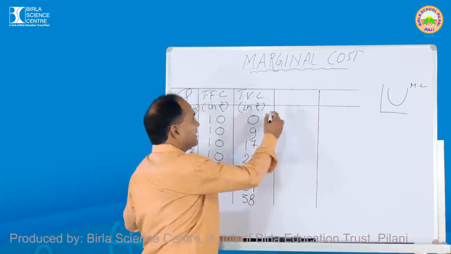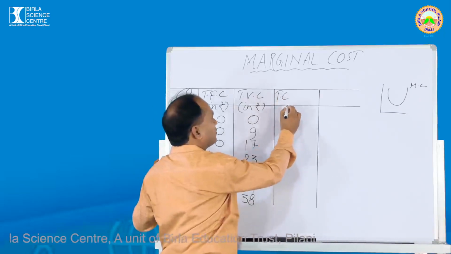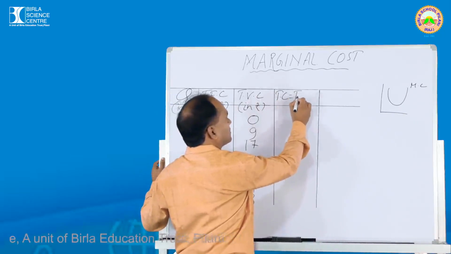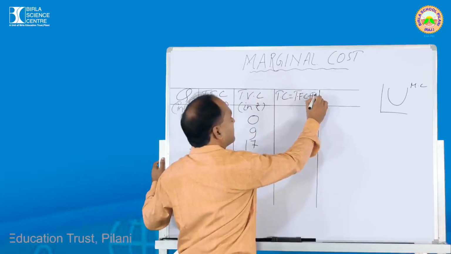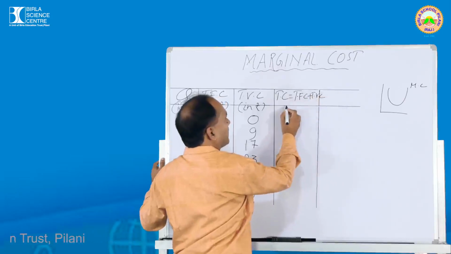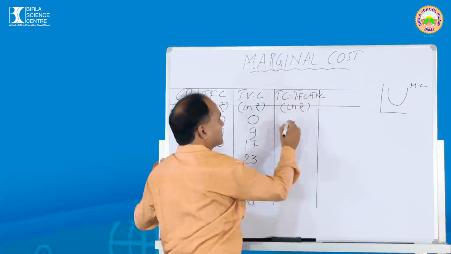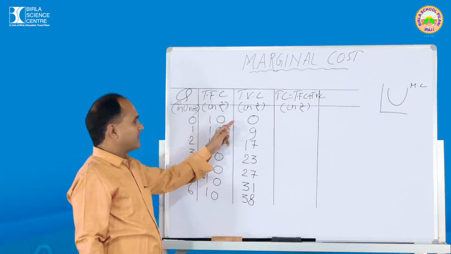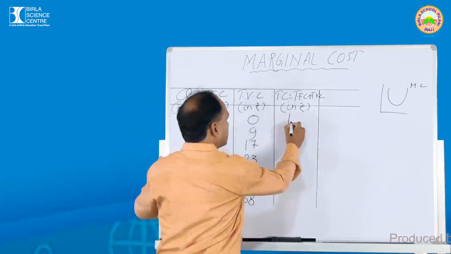Let's come back again. Total fixed cost and then total variable cost. Now what are we going to do? We are going to take the total cost in the next column. So total cost is the sum of TFC plus TVC, total fixed cost plus total variable cost. What is the value of total fixed cost here? 10. Here 0. If you add 10 plus 0, you get the value 10.